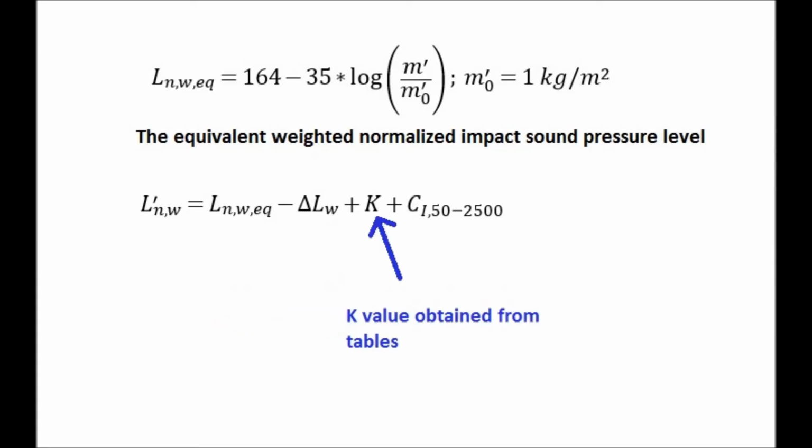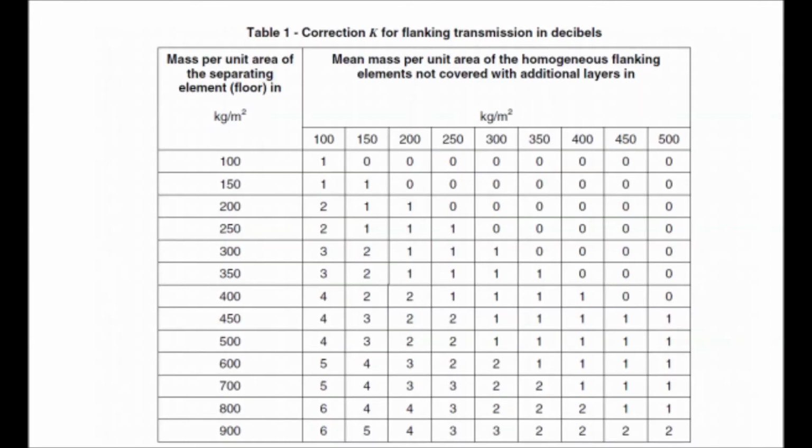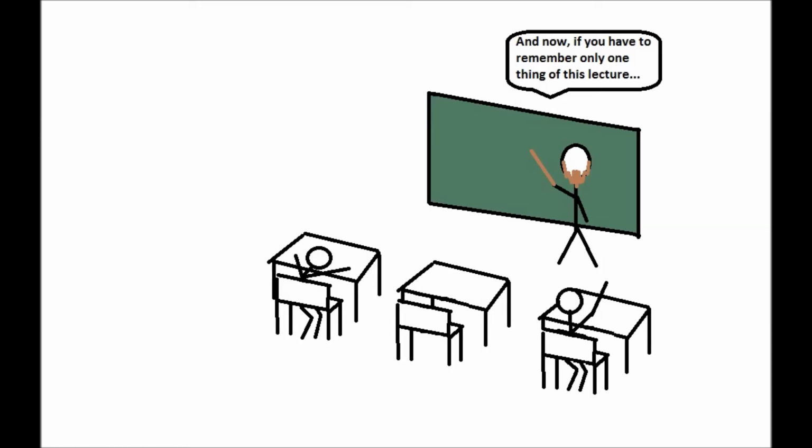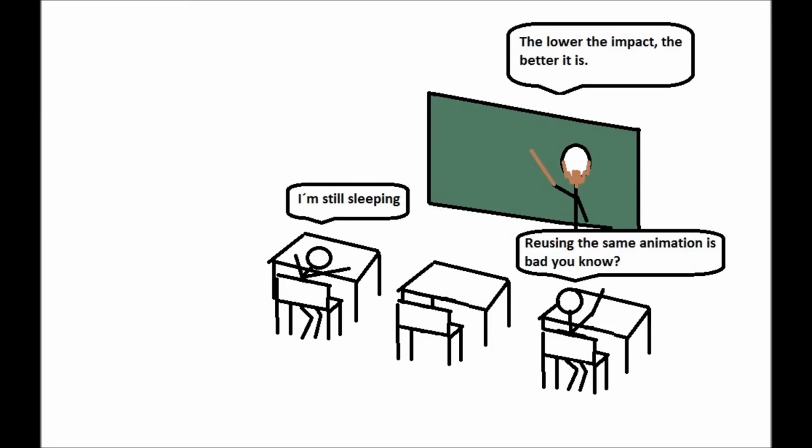The last term that completes the calculations is the correction factor K. It is also taken from the standards. Knowing the mass per unit area of the separating floor and the mass per unit area of the wall surrounding the floor in the lower room, the K value can be taken from a table. It is important to keep in mind that for impact sound, a low impact sound pressure level in the receiving room means that only little sound from the sending room reaches the receiving room. The lower the impact, the better.